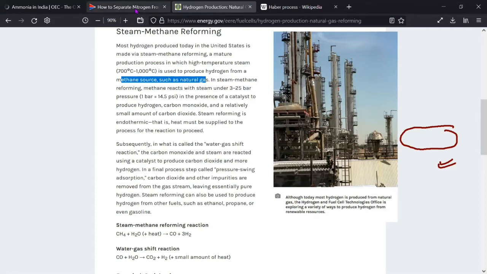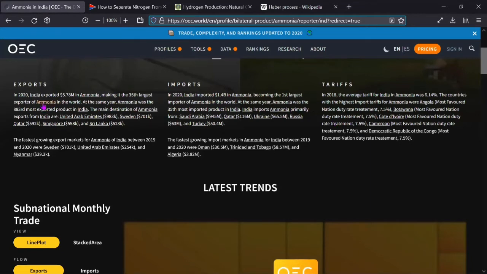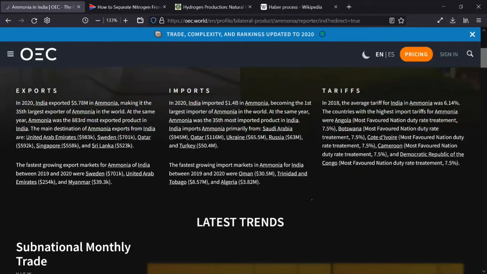Mr. Sivang, is it making sense? Yes, sir. The production of nitrogen and hydrogen is not in your syllabus. I just wanted to give you a reference. Some other fun trivia. India exports around 6 million ammonia. This is the dollar amount that India exports, and this is the dollar amount that India imports. Can you see the figures? Yes, sir. I'll zoom it so that you can see better. 5.7 million is exported and 1.4 billion is imported.